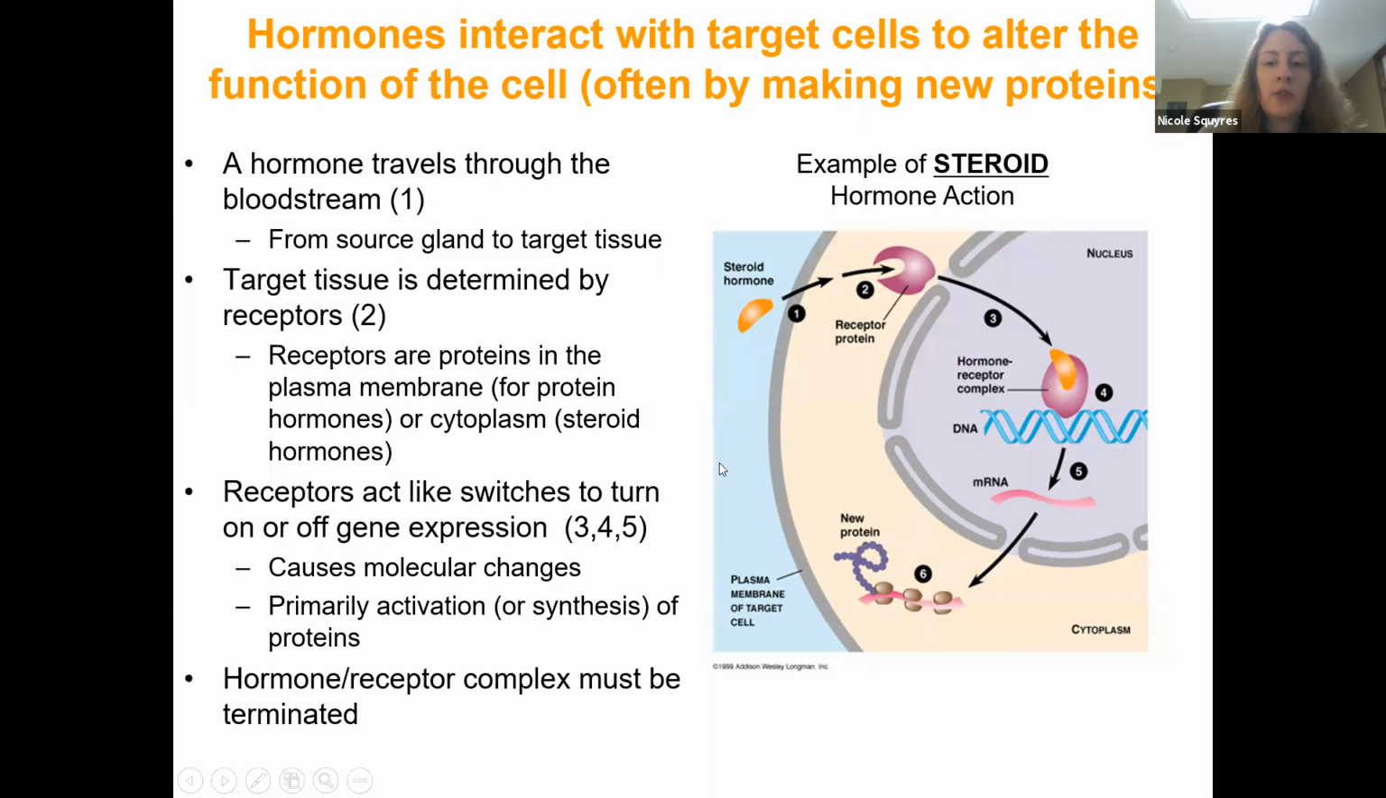And this process has to be terminated somehow, right? You have to stop sending these hormones or otherwise end this process. Otherwise it will just continue, right? So many hormones have some type of negative feedback loop that is designed to turn them off after a certain point.